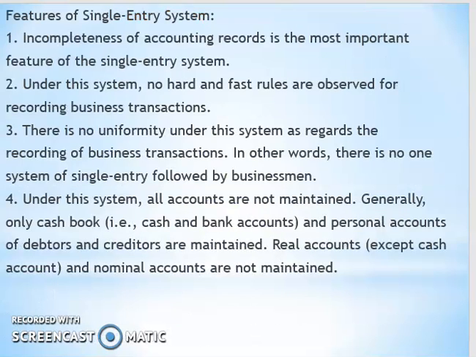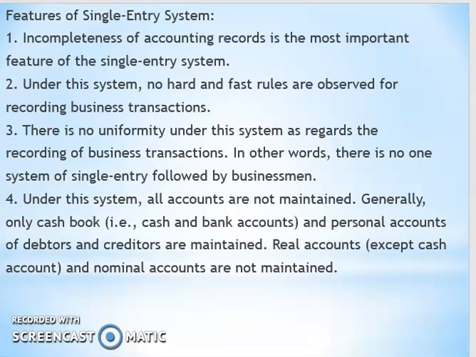Now let us see the features of single entry system. Incompleteness of accounting records is the most important feature of the single entry system. Under this system, no hard and fast rules are observed for recording business transactions. There is not enough uniformity under this system as regards the recording of business transactions.